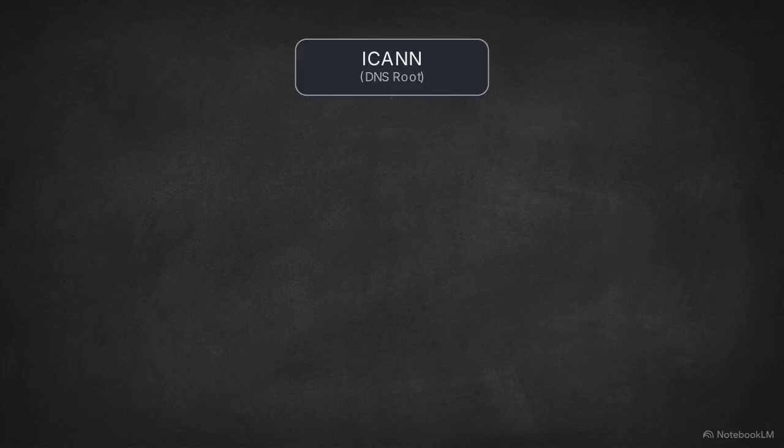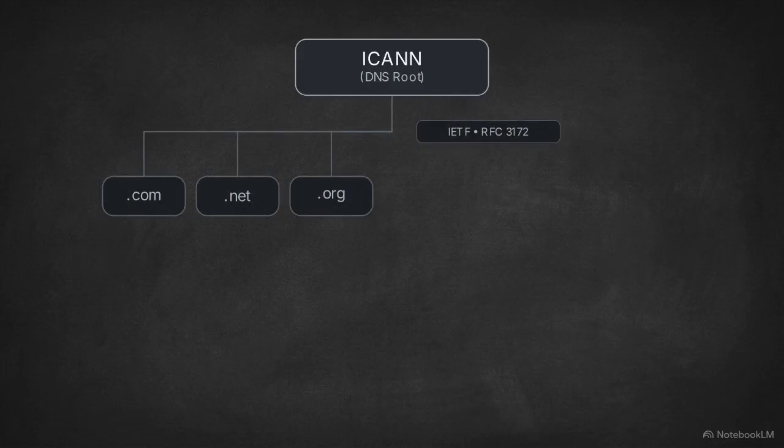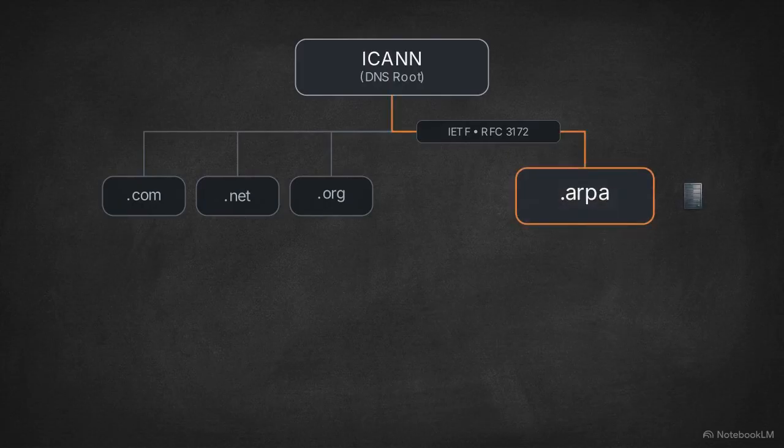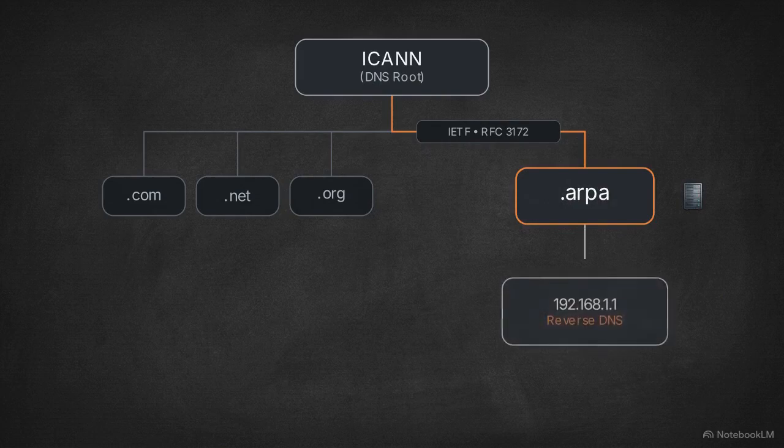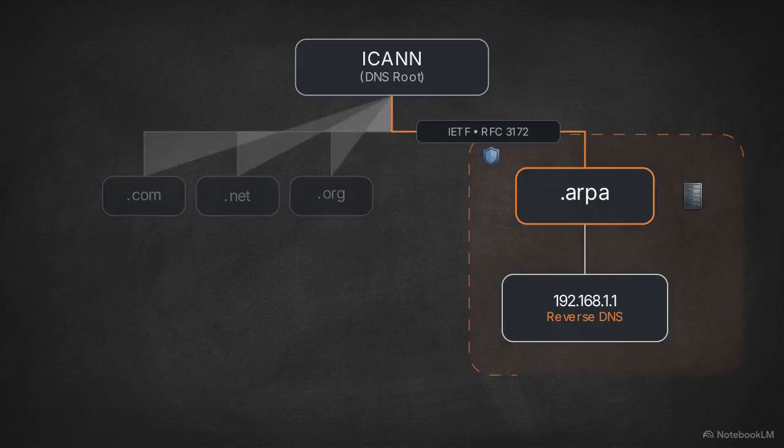This diagram shows the Internet's original infrastructure route, managed by the Internet Engineering Task Force under RFC 3172. The .arpa domain provides the technical scaffolding for the web, primarily handling reverse DNS lookups for IP addresses. .arpa is strictly insulated from the commercial domain market. It exists solely to route network infrastructure.